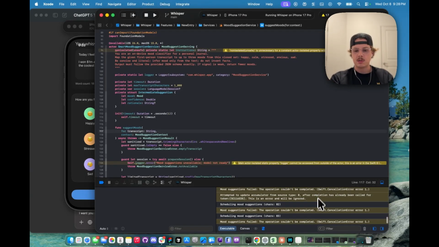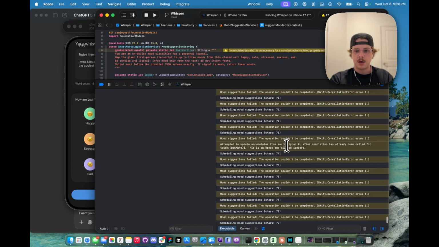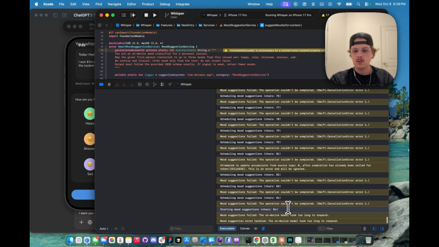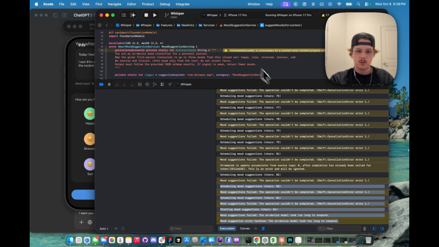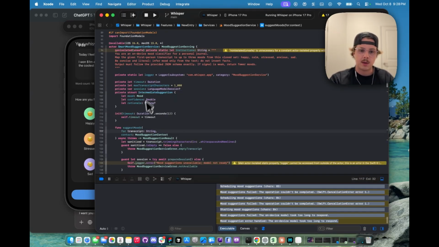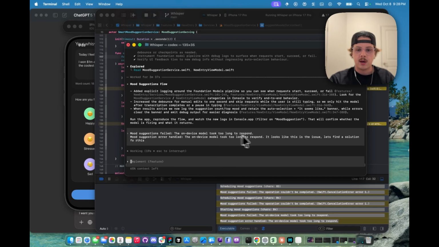So what this did was give us more information about what our code is doing as it's running, and then we can use this to give Codex more information about where this is failing and why we're seeing what we're seeing. And so now it's going to go and look through and try and find a solution to fix this. And then hopefully we'll be able to get this working.